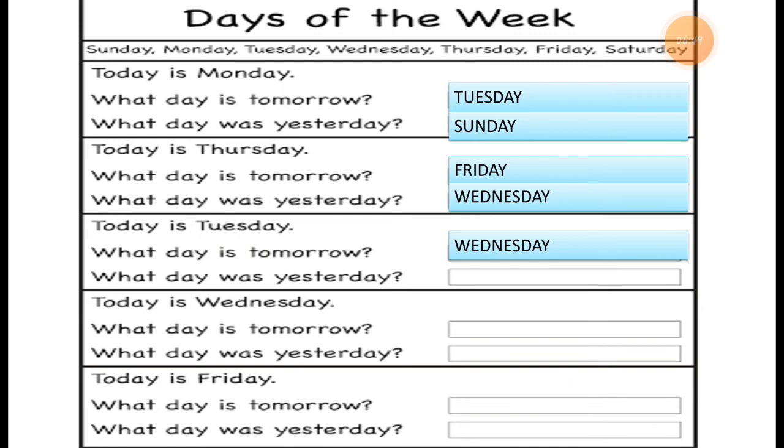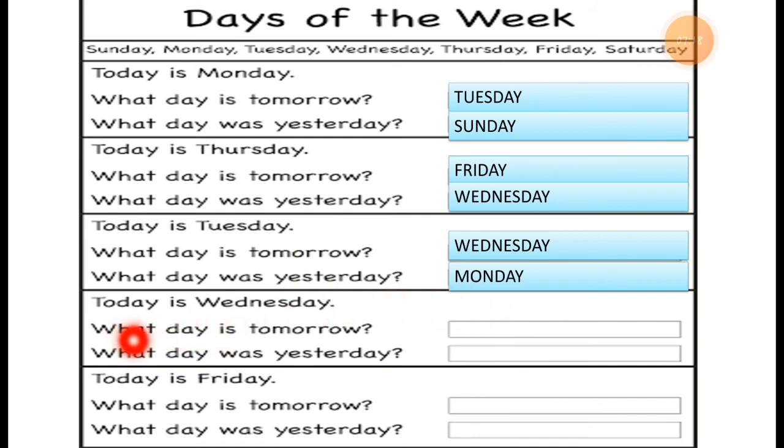So before Tuesday, it was a Monday, because after Monday, Tuesday comes. So if today is Tuesday, one day before, it was a Monday. It means yesterday was Monday.